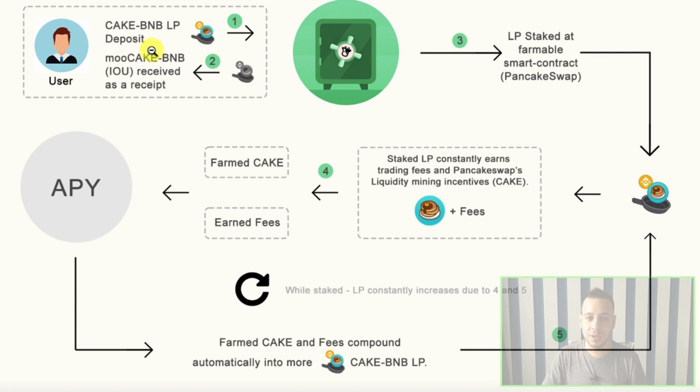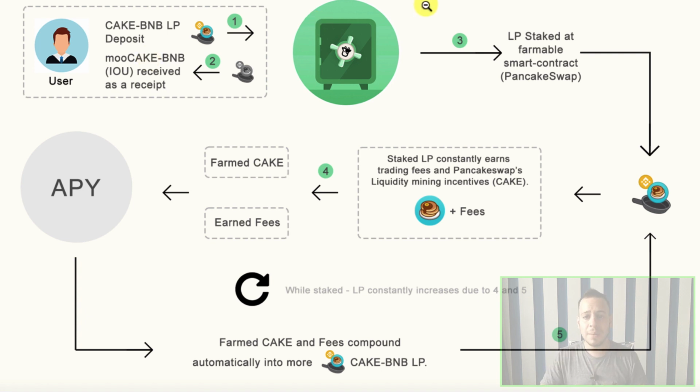It's very important to understand that this Mu Cake BNB is not tradable, and it is not the original liquidity pool token, but you can give these tokens back to the smart contract and get your original liquidity pool tokens in return. So this is step number 2.